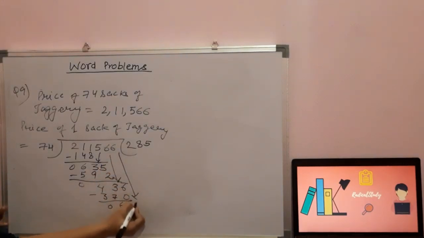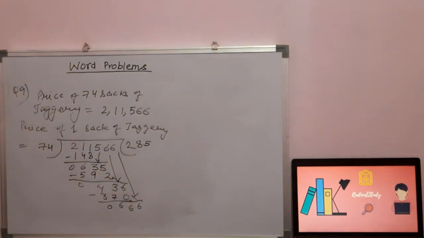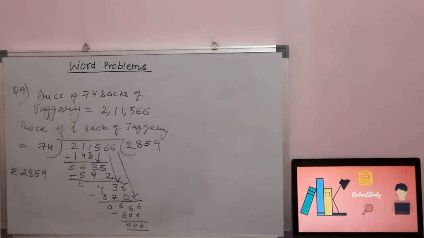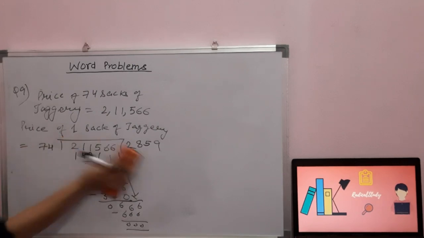Then last 6 will be dropped down because we have to play with every digit. So 74 9s are 666. We have got 0 as the remainder. The price of one sack of jaggery is ₹2,859. And what was the price of one sack of rice? It was 5,847. So from the amount itself you can tell that rice is costlier in comparison to jaggery.